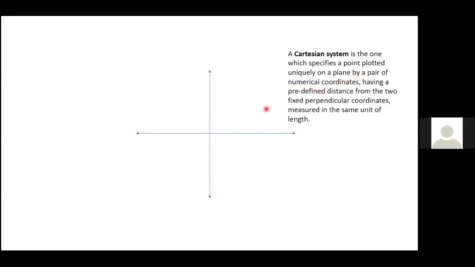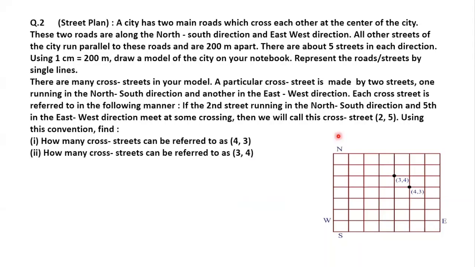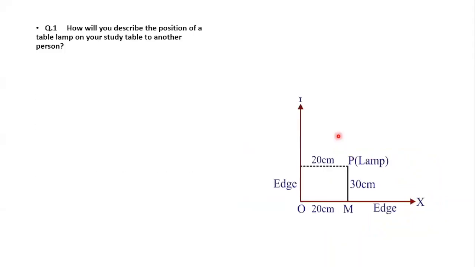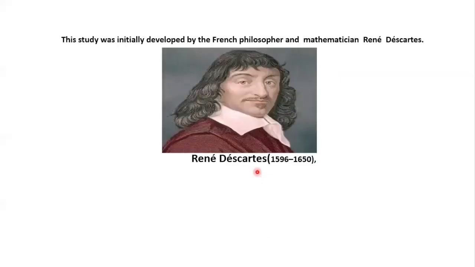It specifies a point plotted uniquely on a plane by a pair of numerical coordinates, having two fixed perpendicular lines. In the earlier number line lesson I explained that the distance will be the same.